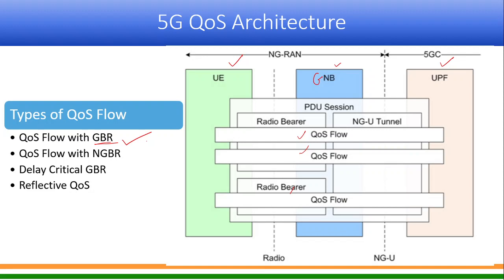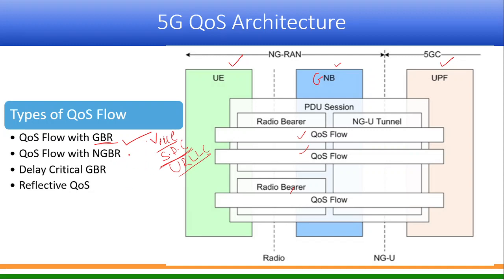Can somebody give an example of GBR type of QoS flow? Voice call, yes. Somebody answered voice call. Any other example of guaranteed bitrate? Okay, no problem. The other answer is self-driving car. Yes, possible. Self-driving car is more of a reliability, URLLC requirement, but there may be a guaranteed bitrate required also.